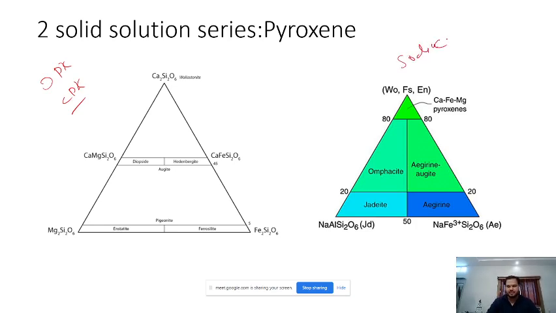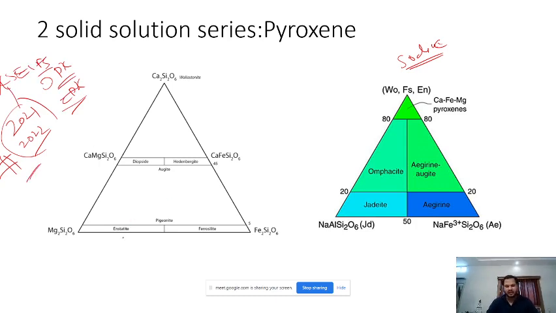So this is something which you should remember. Yes, this one is very important. Suppose you are writing the exam in 2021 or 2022, it will come in all four papers, in CSE as well as in IFS. Pyroxene will come in one form or the other. So this is something which you will be writing in the exam without any doubt. So see, this is it.